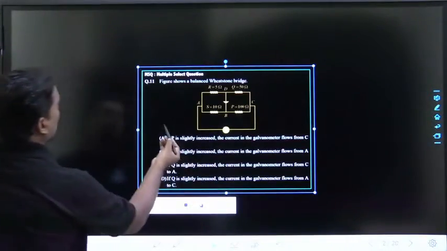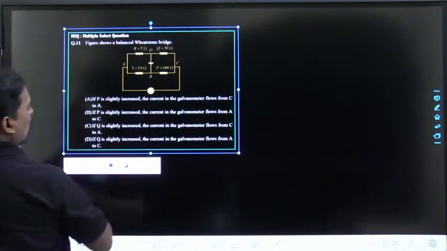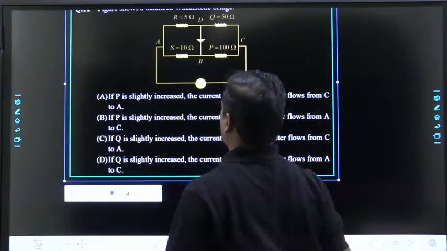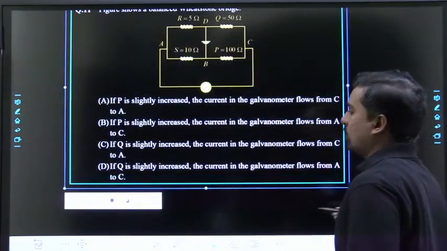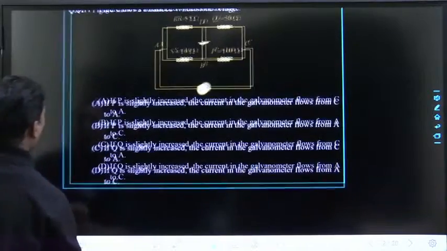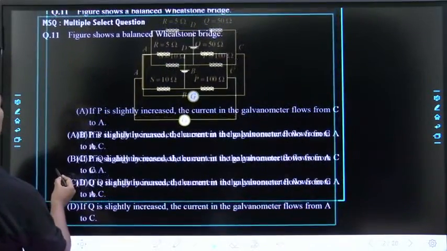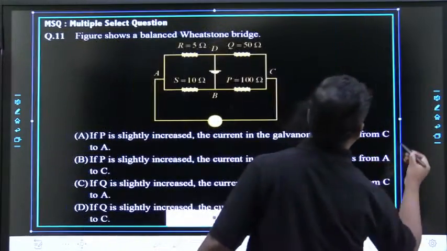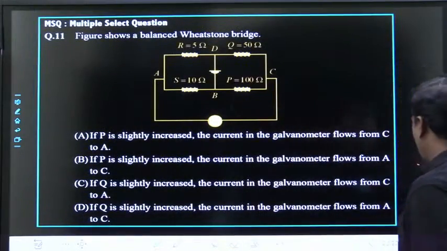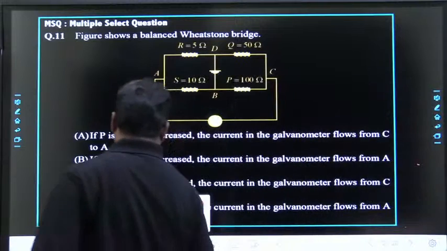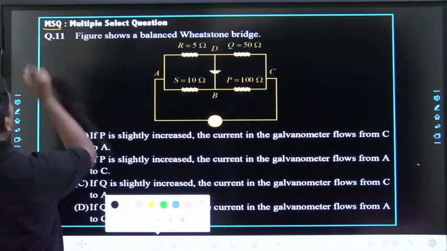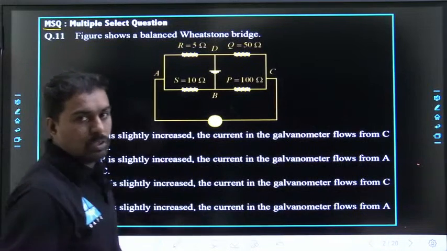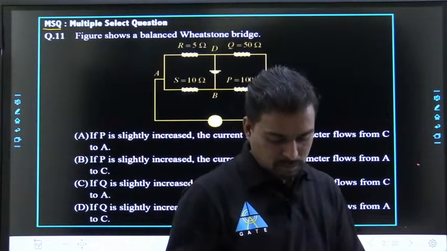This question is a multiple select question. Try to answer this. Is the question visible? I think all of you are familiar with multiple select questions, right? MSQ means there will be multiple options and multiple correct answers, so you have to tick all the correct answers.